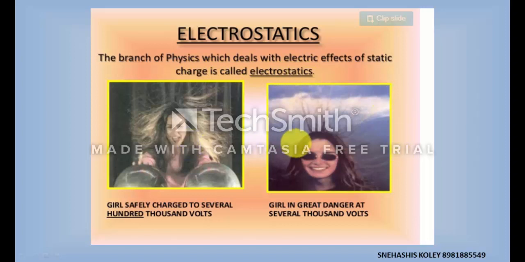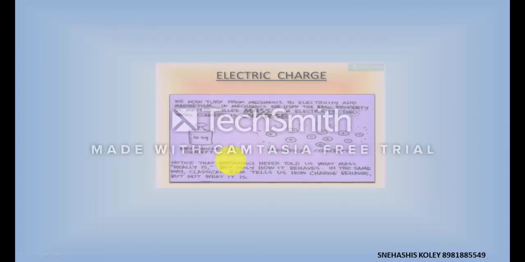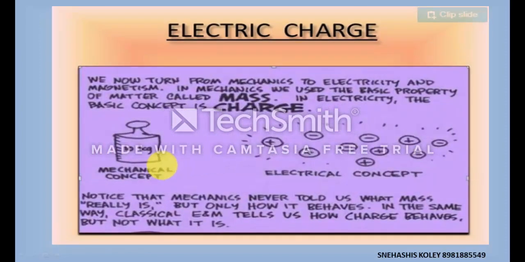Here are two figures in which electrostatic charge built up on the hair of a girl is shown. What is electric charge? As you know, all the concepts of mechanics depend on mass, which is the basic fundamental concept of mechanics. But they never told us what mass really is. Similarly, in electricity, the basic concept is charge. They tell us how the charge behaves, but never tell us what it is.